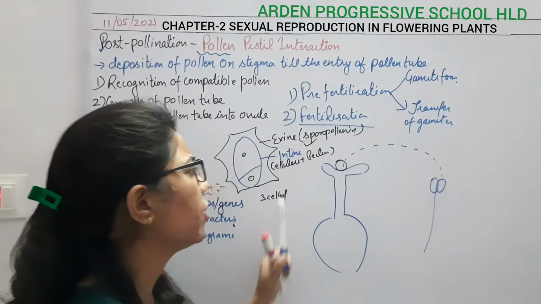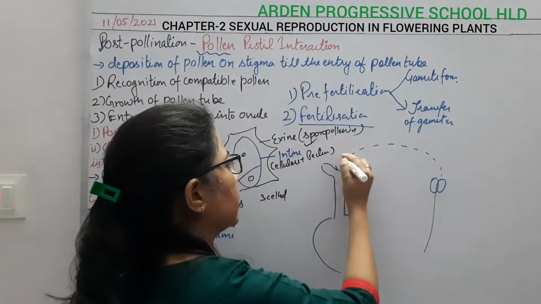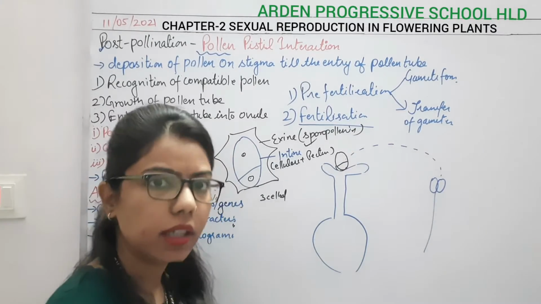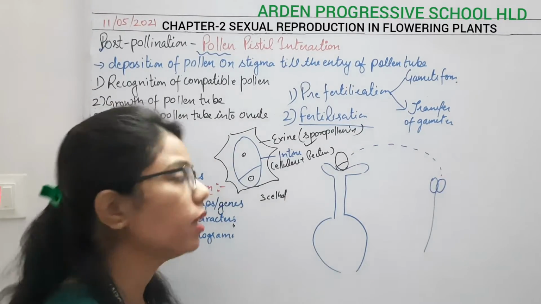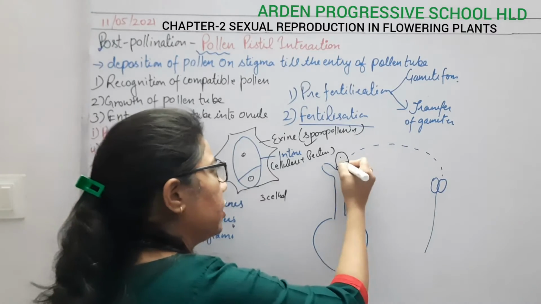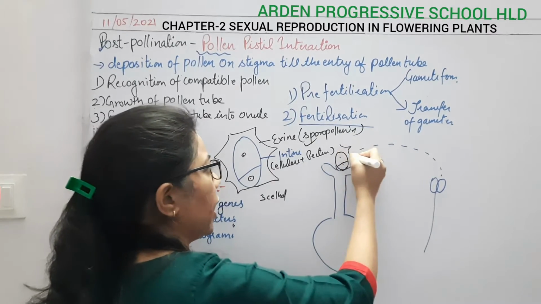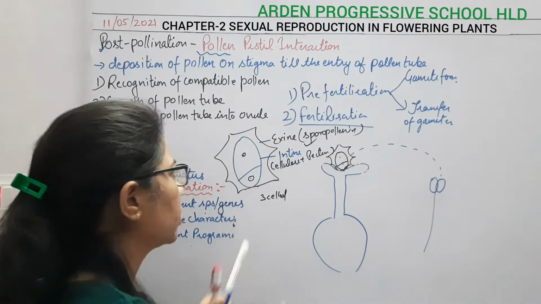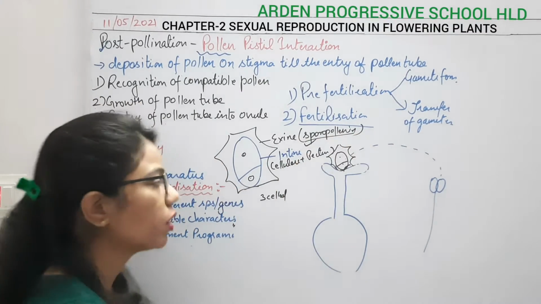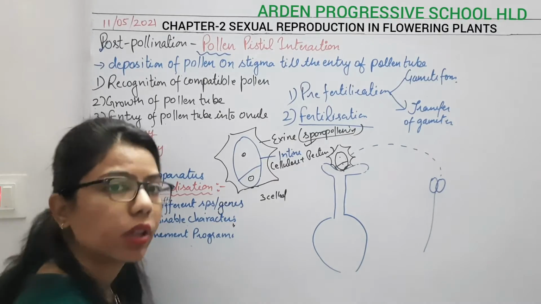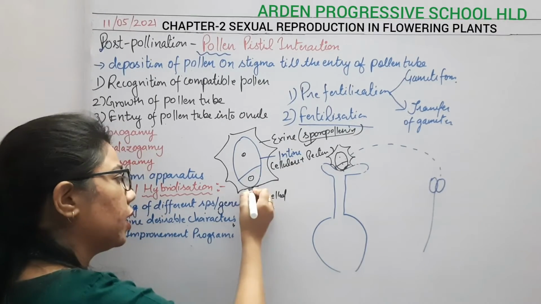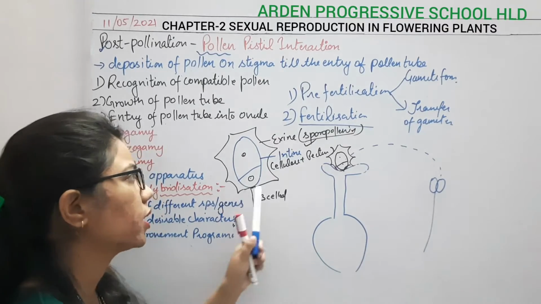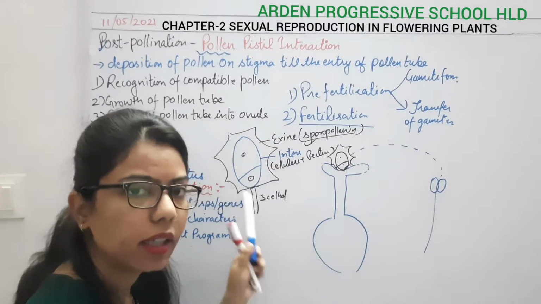Right? Once it reaches here, if I draw the structure like this, this is the pollen grain. The larger part is the vegetative cell, and the smaller part is known as the generative cell. And on the outer side, exine is present, and there is one point where exine, or sporopollenin, is absent. What will you call it? Germ pore. What is the role of the germ pore? It helps in the protrusion of the pollen tube. That's why sporopollenin is absent in this part.